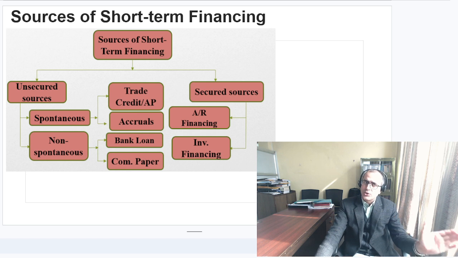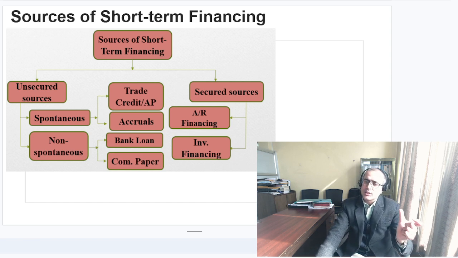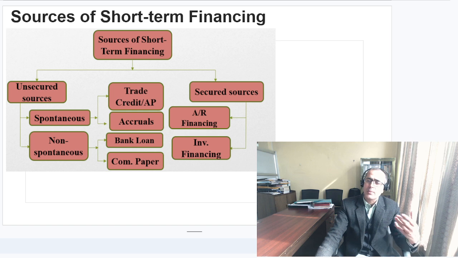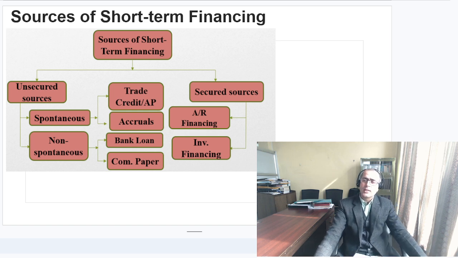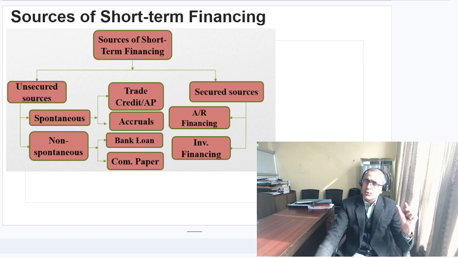Your short-term financing sources could be categorized broadly into unsecured sources, and the next one is the secured sources. What about the unsecured sources? The sources which are not backed up by security, you can say collateral. But unsecured sources अंतर्गत चाहिँ we have spontaneous sources, which is basically like a trade credit, or you can say